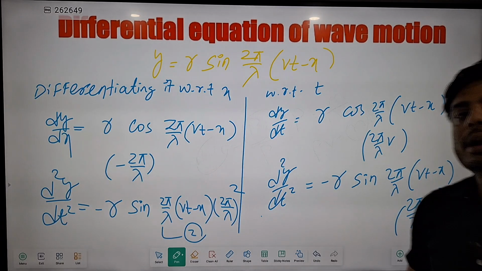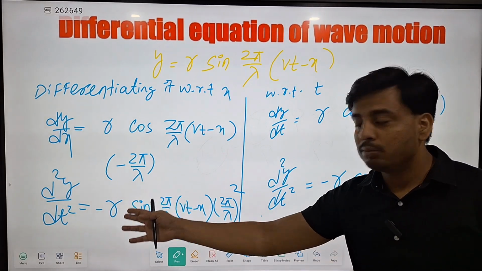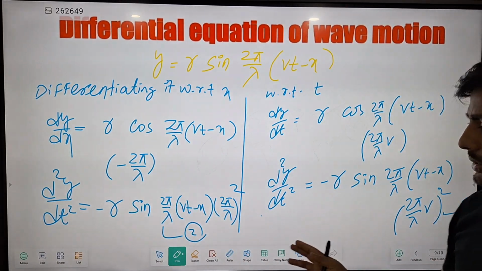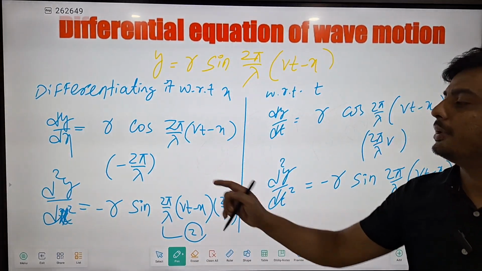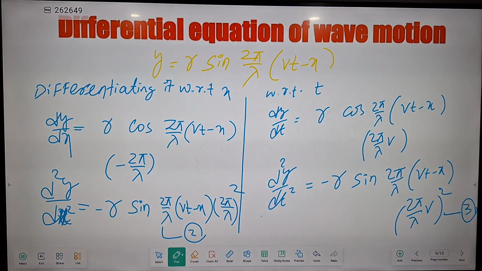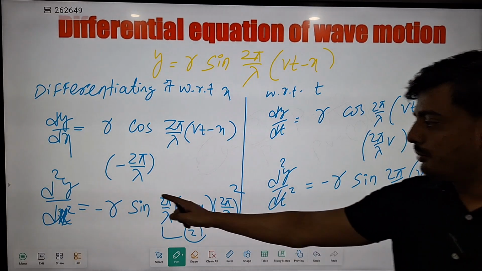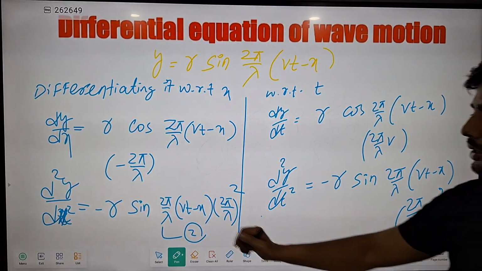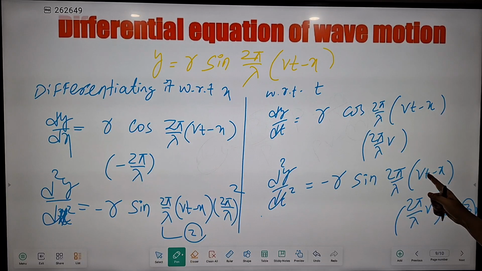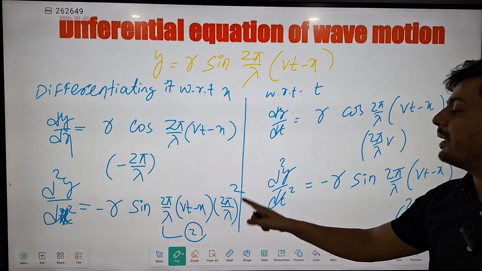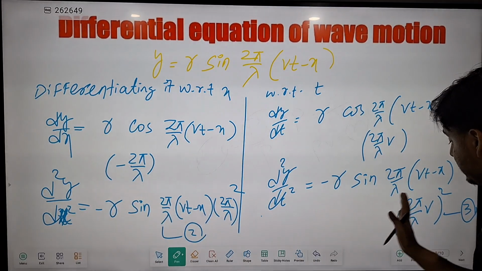Now we have the double derivative of y with respect to t as well as with respect to x. This is x. Okay, double derivative with respect to x and double derivative with respect to t. You can see equation number 2 and equation number 3. In equation number 2 we have minus r, here also minus r. Here we have sine 2 pi by lambda Vt minus x. Here also sine 2 pi by lambda Vt minus x. Here we have 2 pi by lambda square. Here we have 2 pi by lambda v square. So the difference between them is a v square.